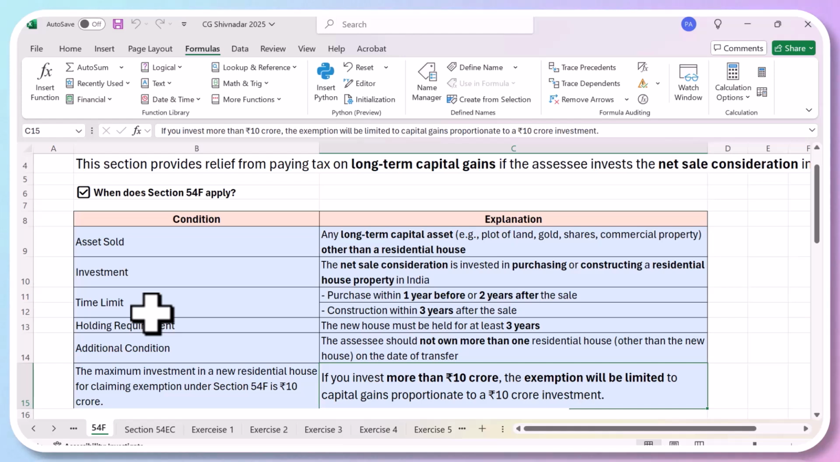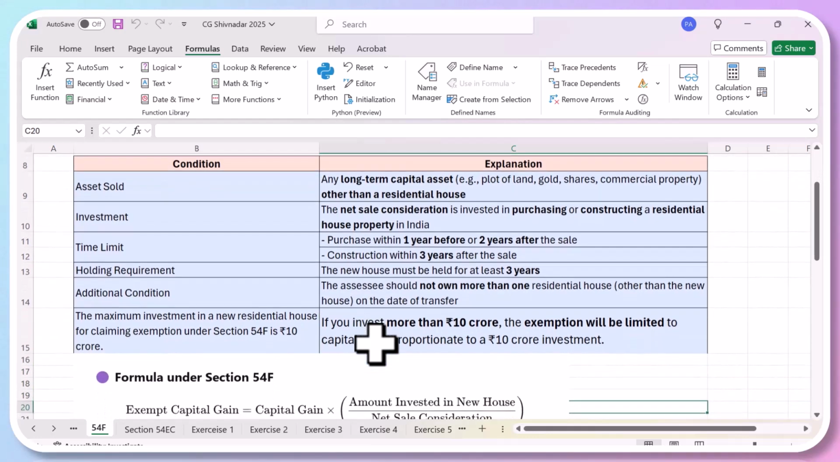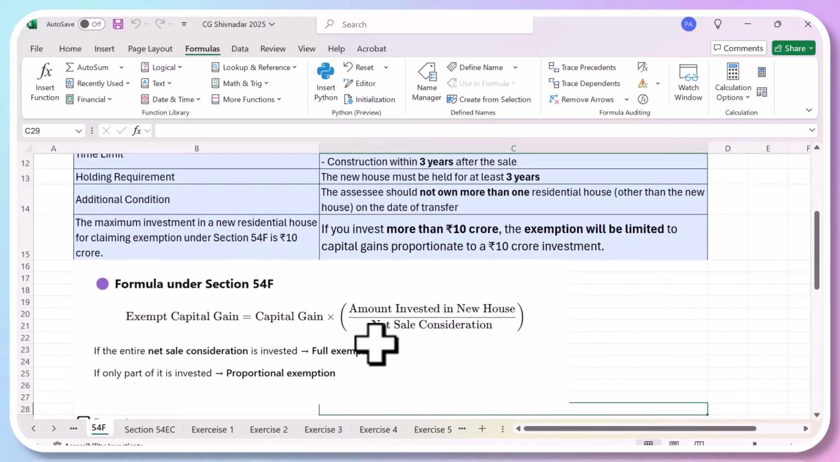Here the house must be held for 3 years, and the assessee should not own more than one residential house. If you're having one, you can purchase another one. But if you're having already two, then you can't claim this exemption. Then the maximum exemption available under this section is 10 crores. But if you are investing more than 10 crores, only proportionate exemption will be available. So the formula is this. Can you read the formula, Ananya?